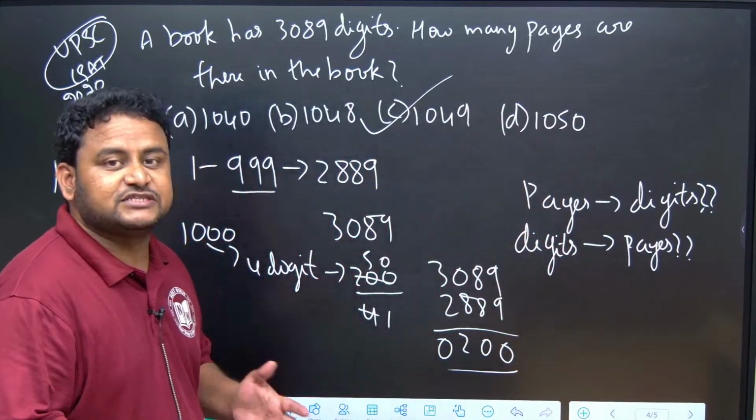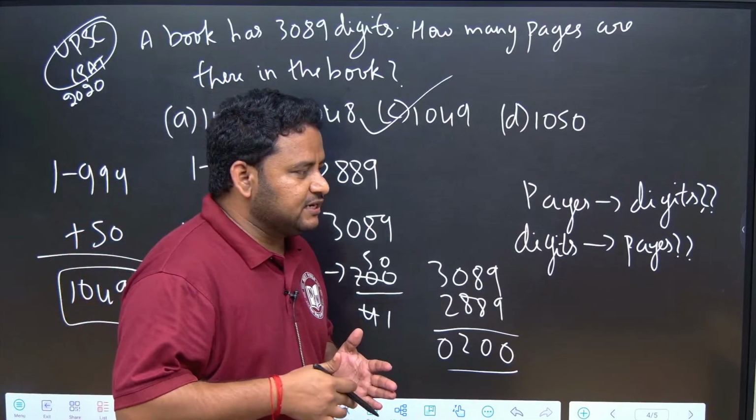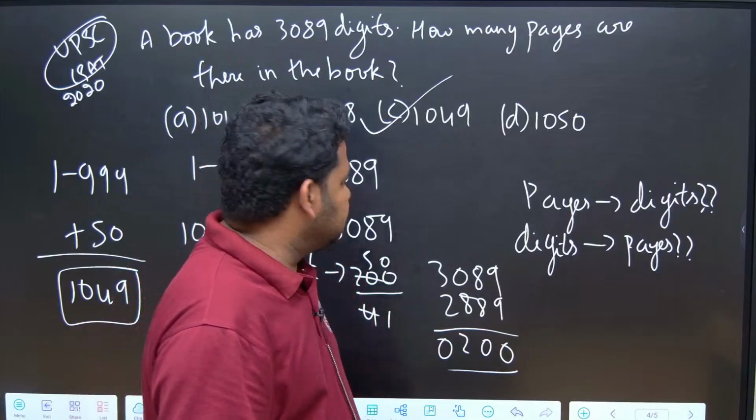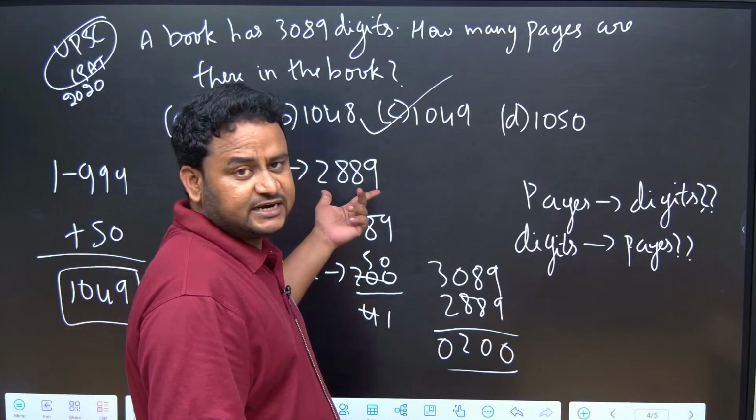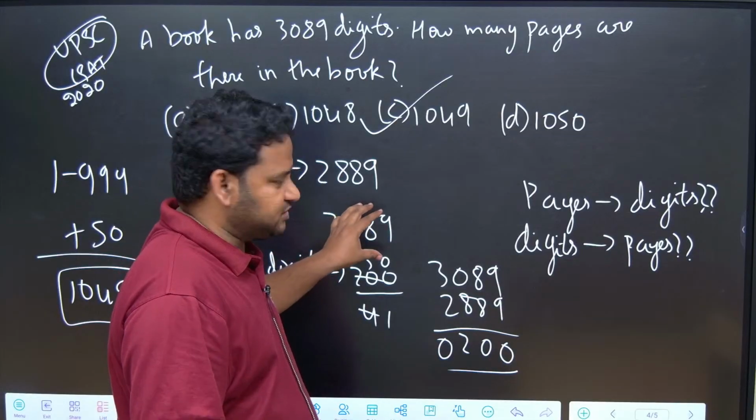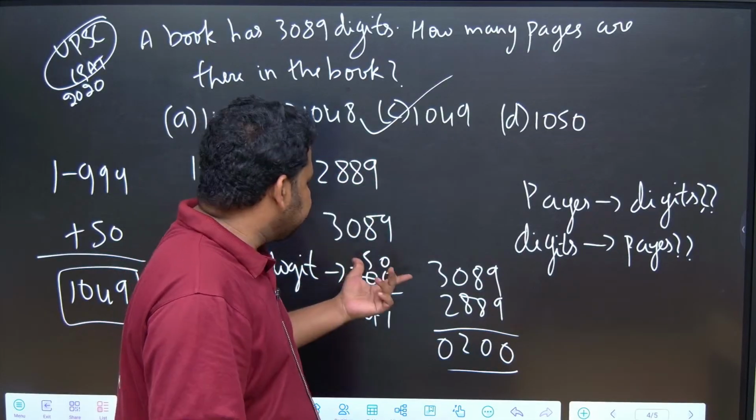Okay. Here it is a reverse question that they are asking. Here they are only giving the digits. We have to find the number of pages. So 1 to 999, it is 2889. Okay. Remaining how many pages are there? 3089 is the number of digits. So if I find the difference between the two, I am getting it as 200.